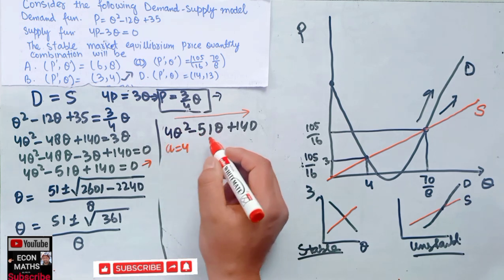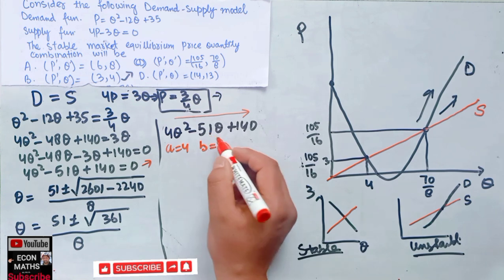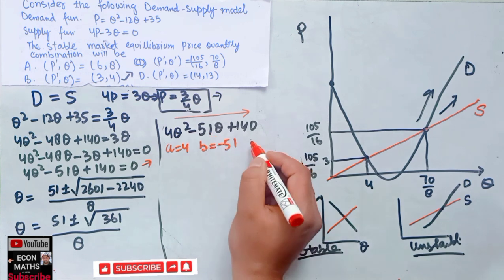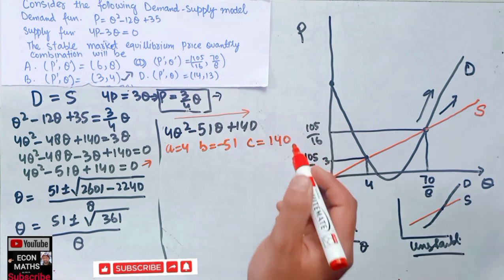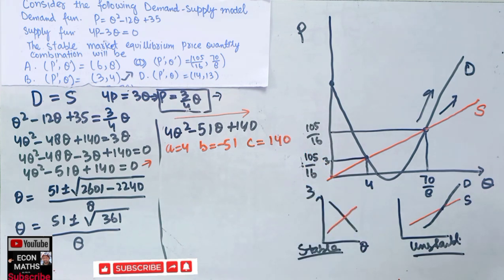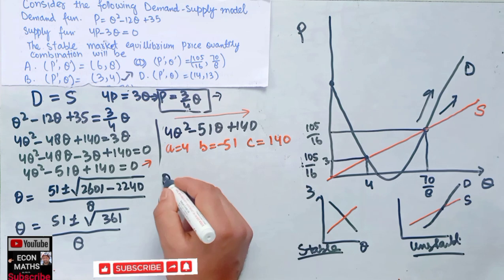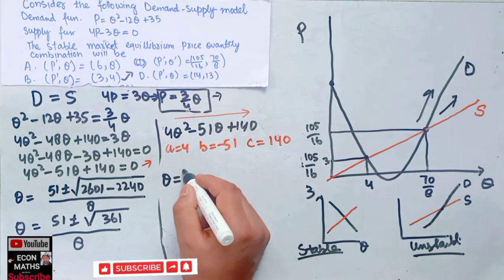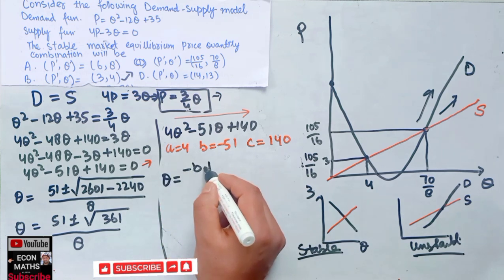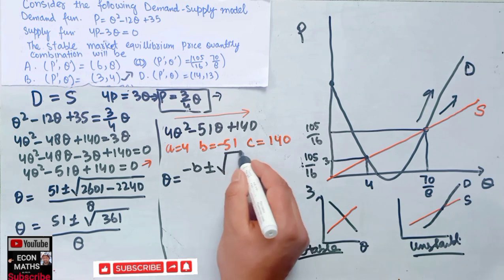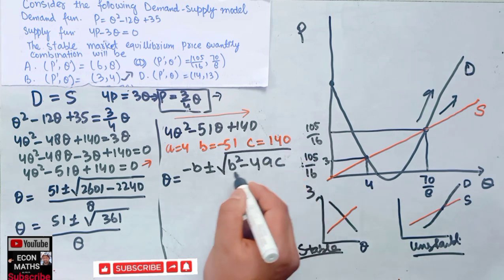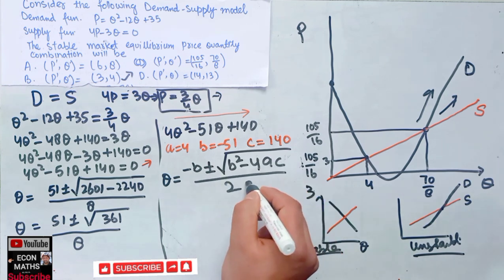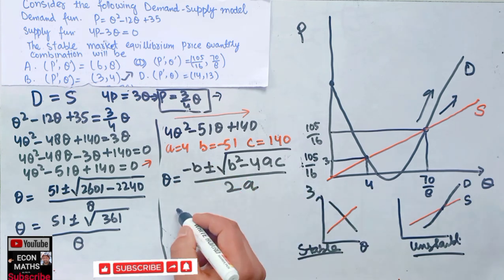The coefficient b is equal to minus 51, and the coefficient of c, or constant term, is 140. Then we use the quadratic formula. Quadratic formula will be q is equal to minus b plus minus square root of b square minus 4ac, divided by twice a.